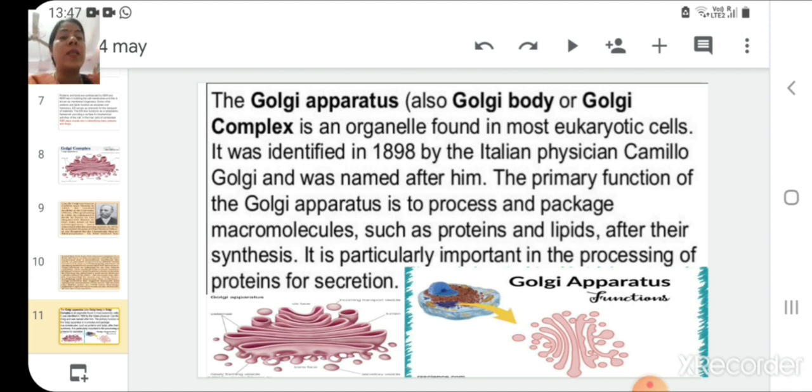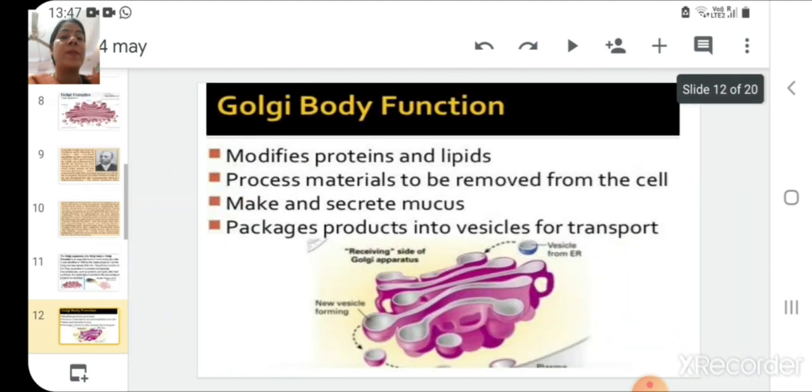Here again you can see pictures of the Golgi apparatus. Now the Golgi body's functions are very important. It modifies proteins and lipids. It processes the material to be removed from the cell, and it makes and secretes mucus. It helps in packaging various products into vesicles for further transportation within the cell.